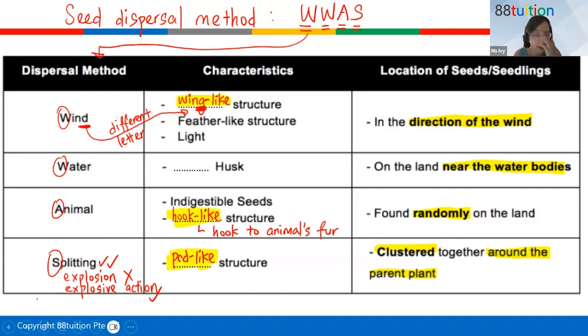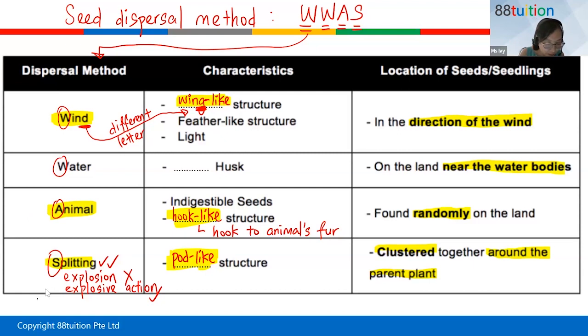These 3 words are so similar. If it's dispersed by wind, of course you must have bird-like wings to fly, W-I-N-G, not D. If it's dispersed by animal, the fruits or the seeds must hook to the animal's fur, so hook-like structure. And if it's dispersed by splitting, it will be pod-like structure, so that the pod can burst open like an explosion, but do not write explosion.